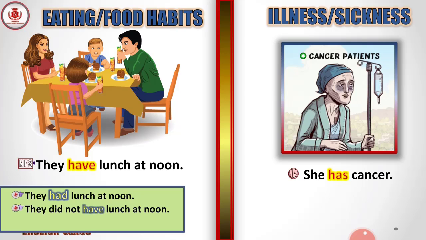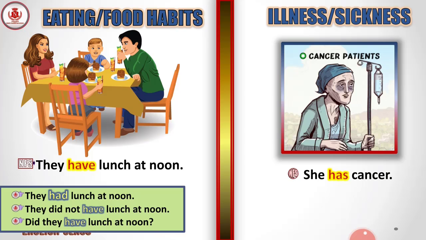They did not have lunch at noon. So here we are forming a negative sentence because we use did not. Instead of saying they have lunch at noon, we say they did not have lunch at noon. So the positive turns into negative by adding did not. Okay.